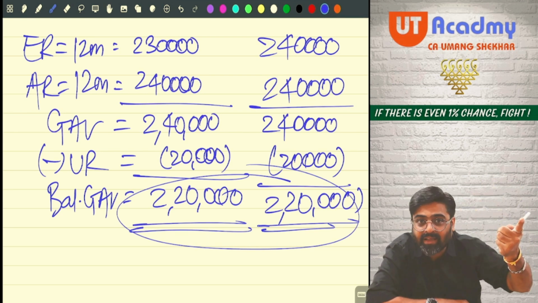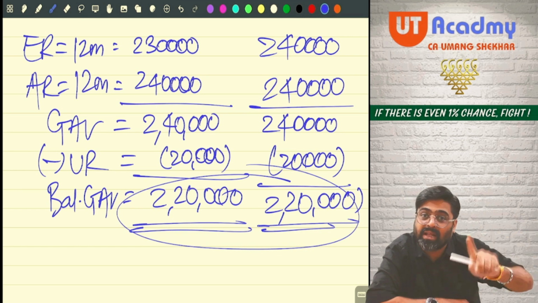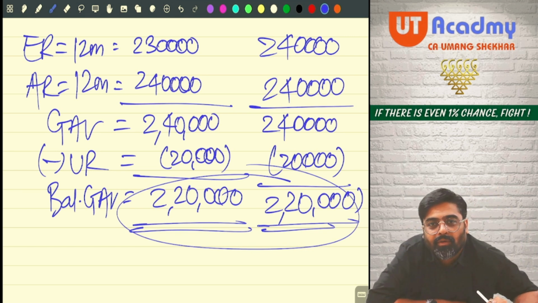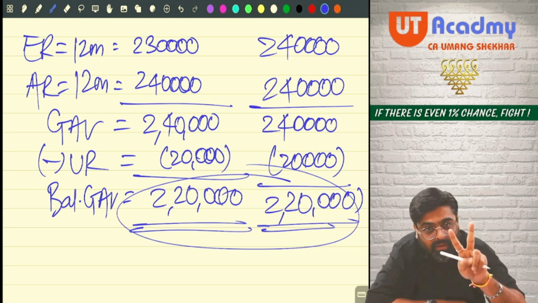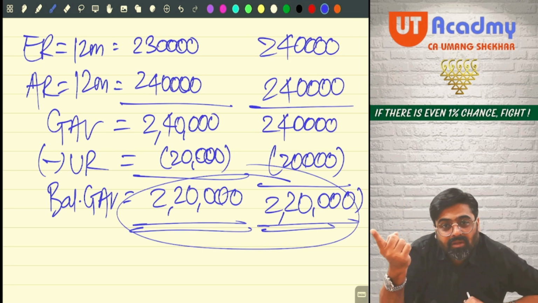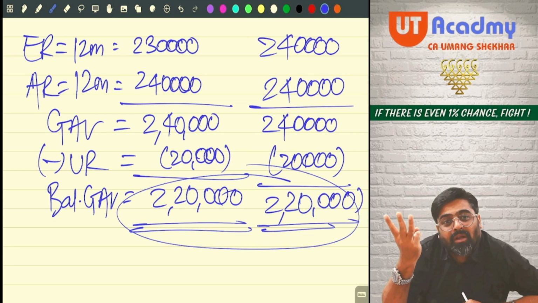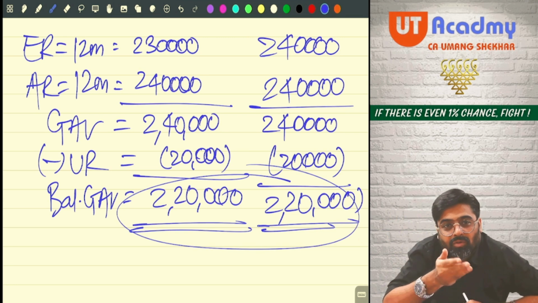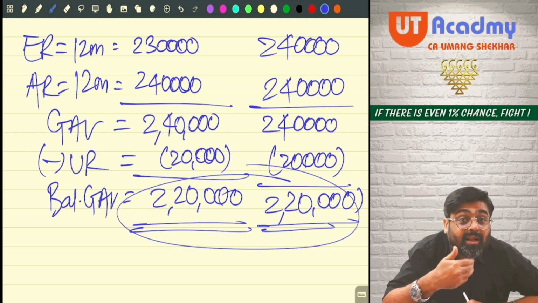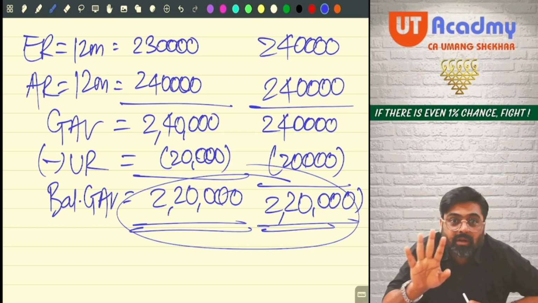If you solve like this, get this answer, then also full marks will be given and it is logical also. Which one is preferable? Practical, getting full marks, and logical, this option is better, or theoretical, getting full marks, or illogical, this option is better? Which option is better? Second, no. So we will always reduce the unrealized rent after computing GAV.